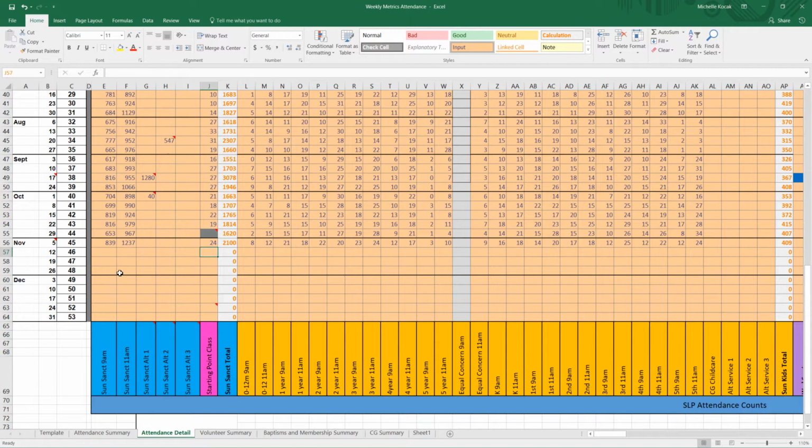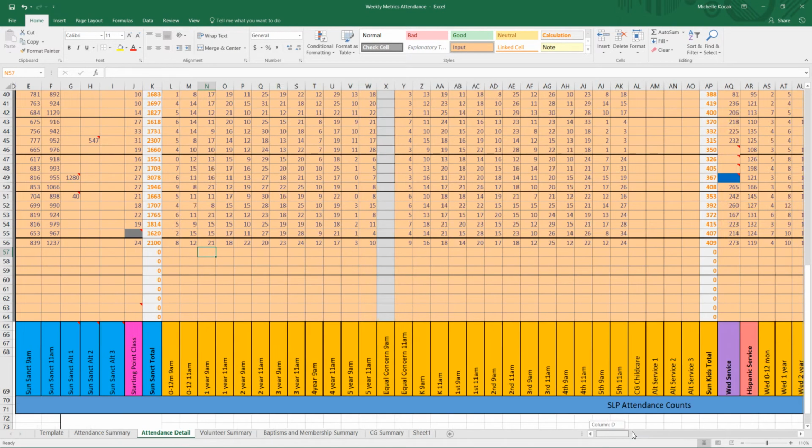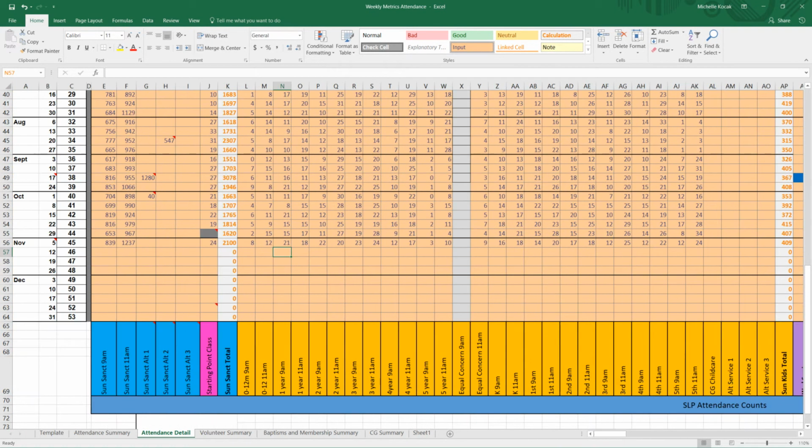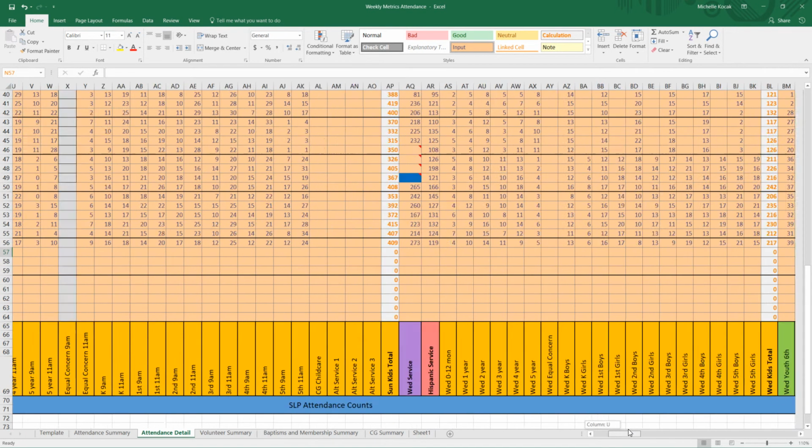These numbers get entered into sanctuary 9 a.m. for all the totals for the sanctuary, and then you'll see that it goes by age and service. So 9 a.m., hit 2 spaces, go 1-year-olds, 2-year-olds, all the way through, and then doing the same over here for the elementary side. You can do that based on campus.